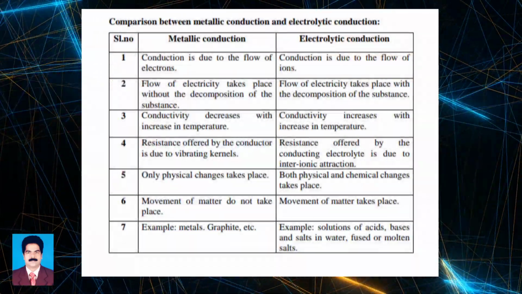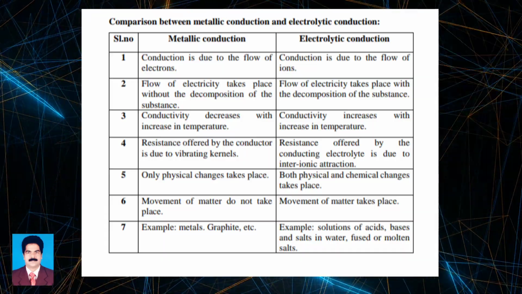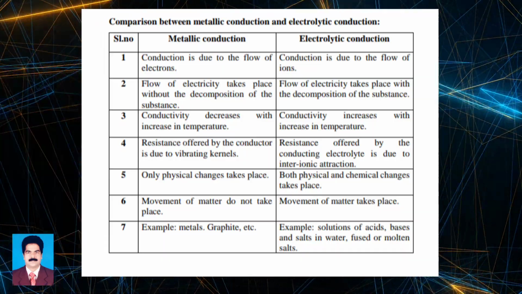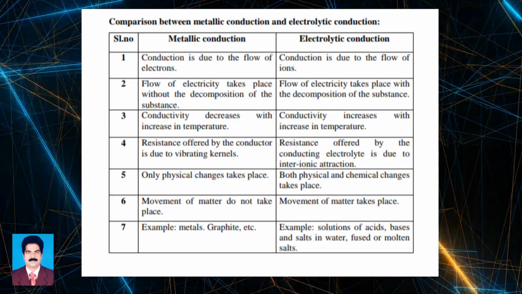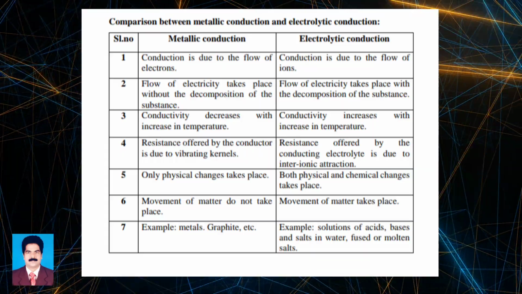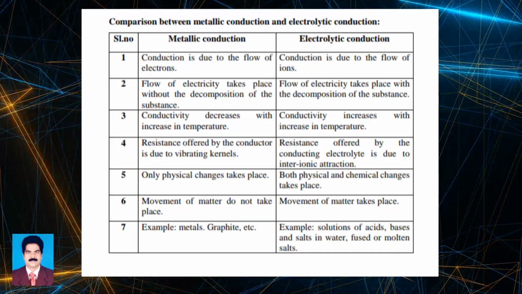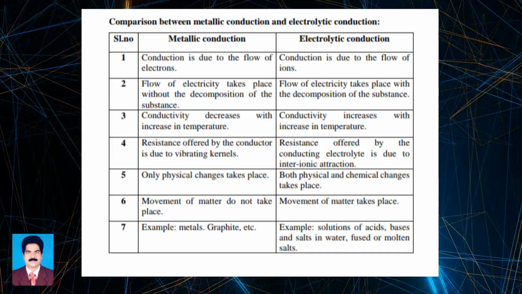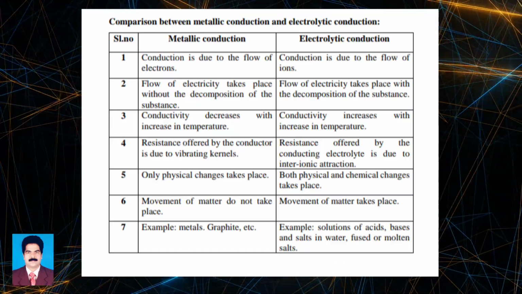Comparison between metallic conduction and electrolytic conduction. In metallic conduction, conduction is due to the flow of electrons, but in electrolytic conduction, the conduction is due to the flow of ions. In metallic conduction, the flow of electricity takes place without the decomposition of the substance. But in electrolytic conduction, the flow of electricity takes place with the decomposition of the substance.